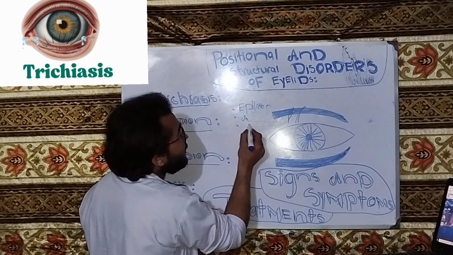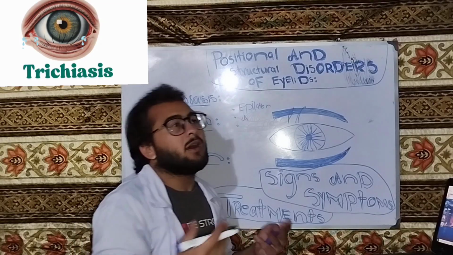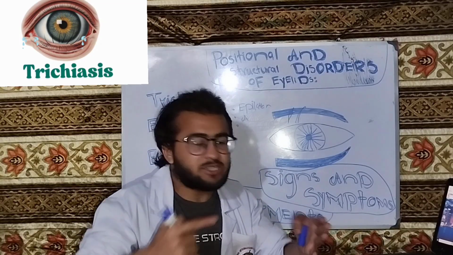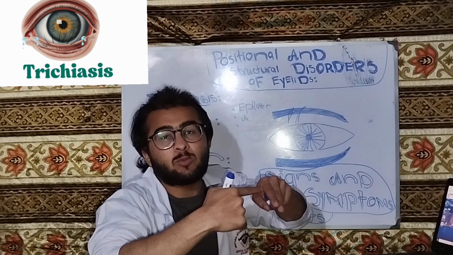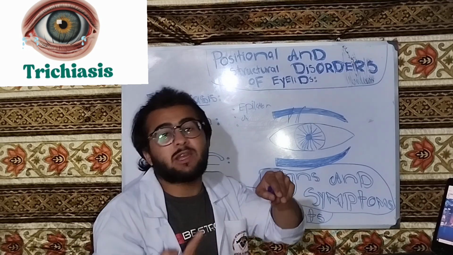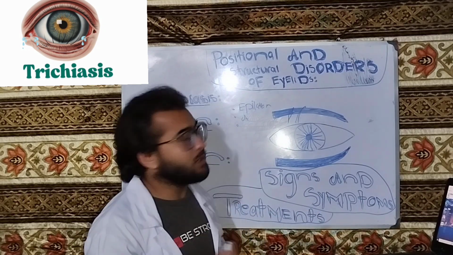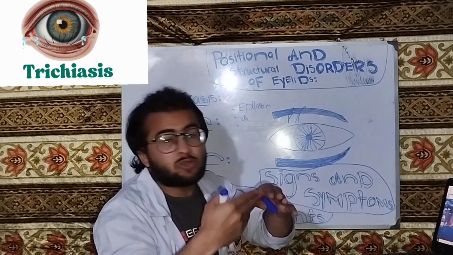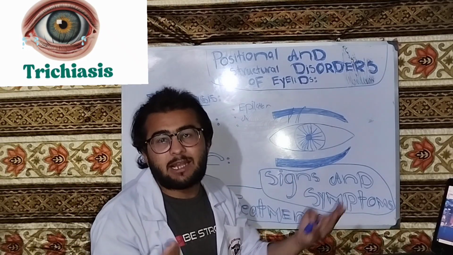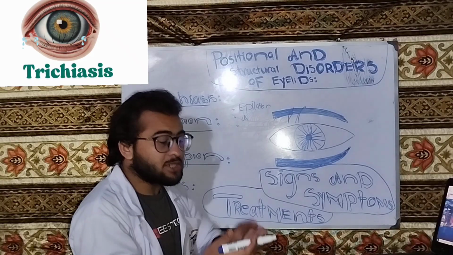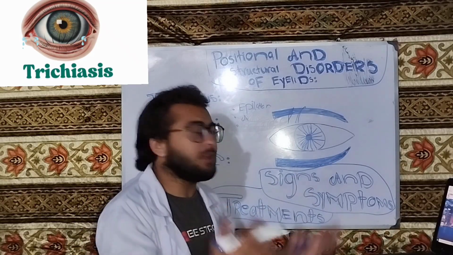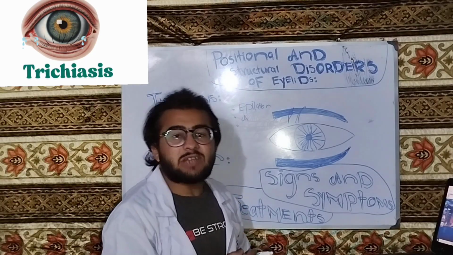We can use cryotherapy, for example a cryoprobe at minus 80 to minus 90 centigrade, inserted into the lash follicles to destroy them. We can use electrolysis to destroy the lash follicles. So epilation, argon laser, electrolysis, cryotherapy, these all can be used to remove the misdirected lash.